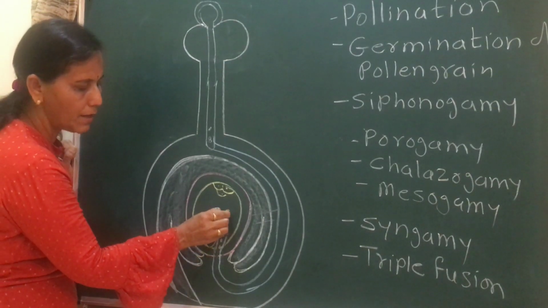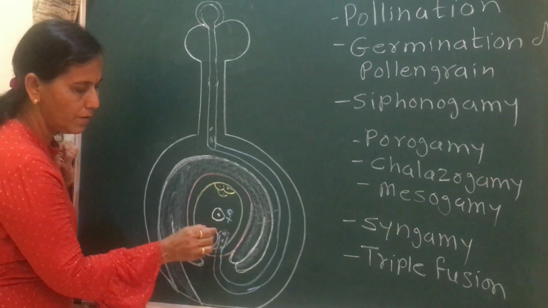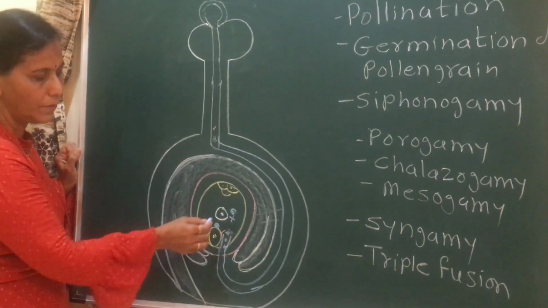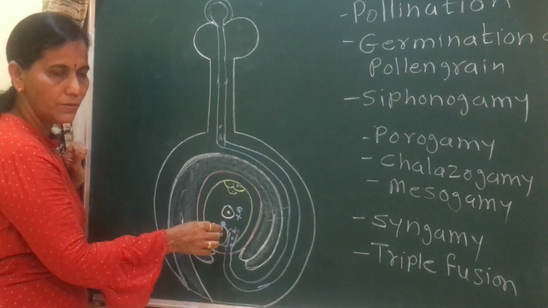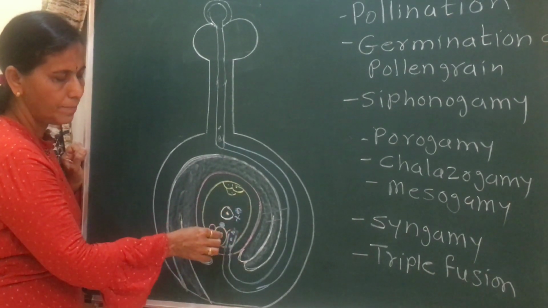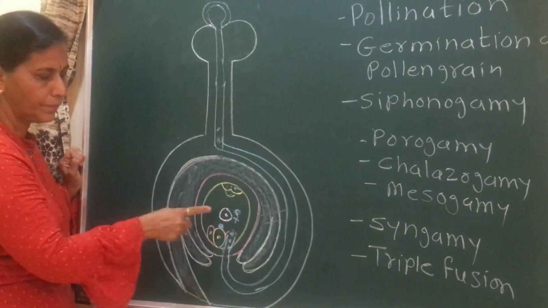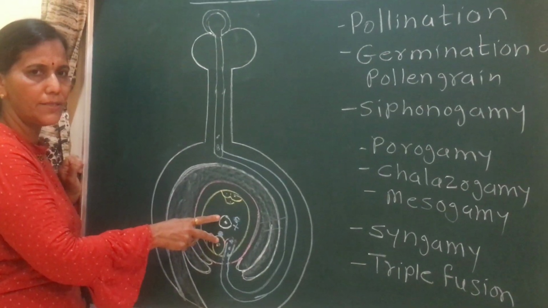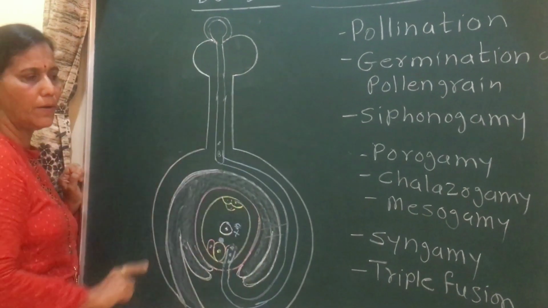One male gamete fuses with the secondary nucleus and one fuses with the egg. As fertilization occurs twice, it is called double fertilization. Fertilization which occurs twice at two different places by utilizing two different male gametes is called double fertilization.